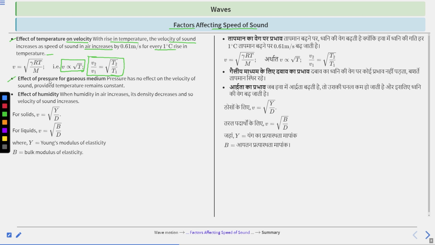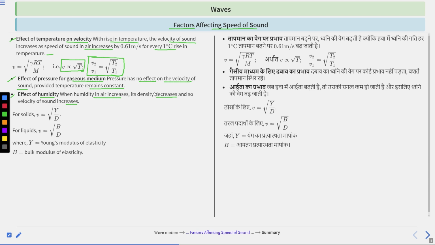Next is effect of pressure for gaseous medium. Pressure has no effect on velocity of sound, provided temperature remains constant. Next is effect of humidity. When humidity in air increases, its density decreases, and so velocity of sound increases. Clear? So there is a relation.